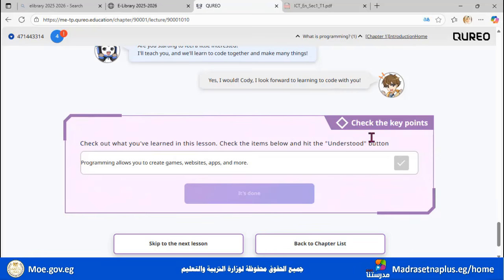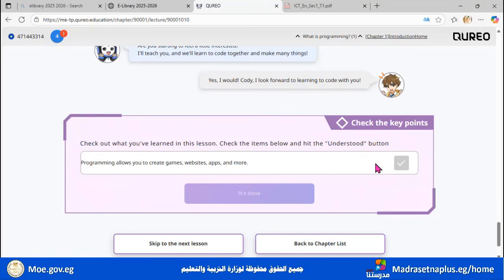So here we have the key points for you. Check out what you've learned in this lesson. Check the items below and hit the understood button. So programming allows you to create games, websites, apps, and more. Is it correct? Of course.